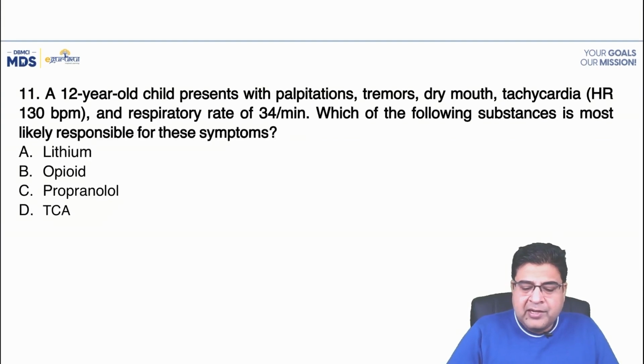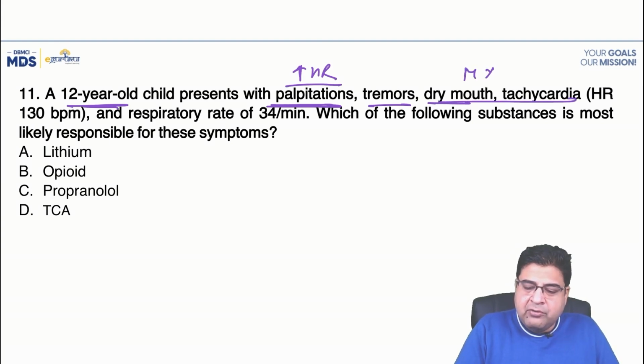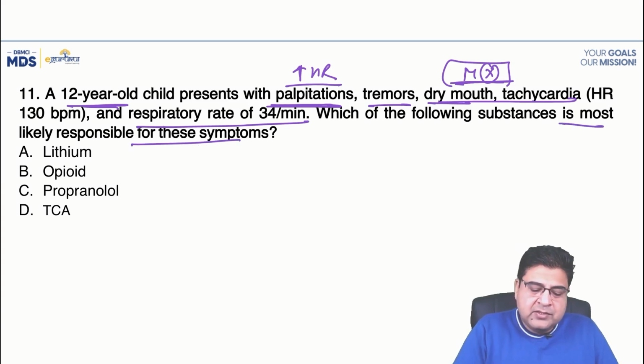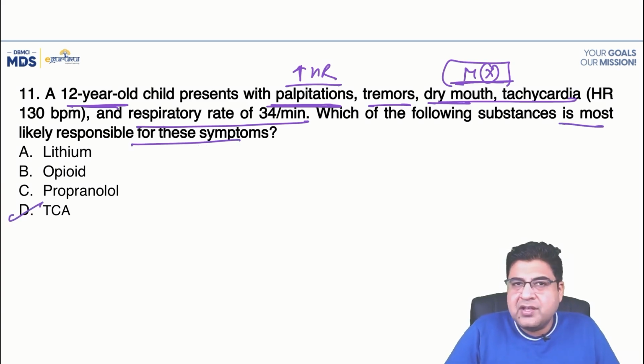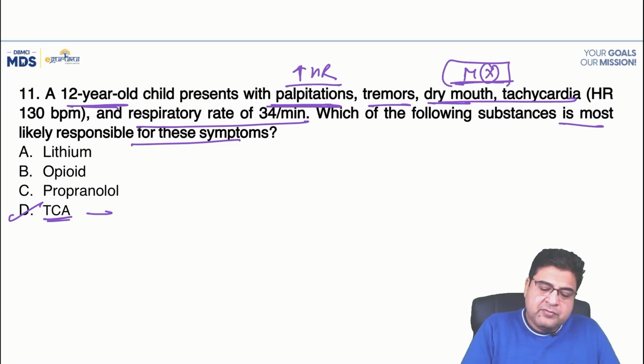Moving on to question number 11. A 12-year-old patient comes with palpitation. The patient's heart rate is high. He also has tremors, dry mouth, and tachycardia. So he has anticholinergic features like dry mouth and tachycardia. Respiration is high. Which substance toxicity can be seen? So the answer is tricyclic antidepressants.